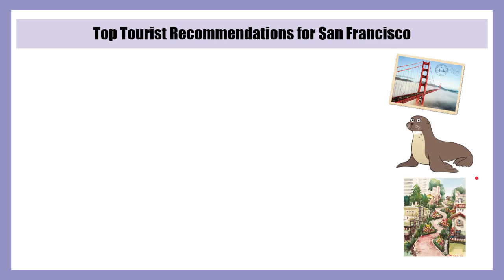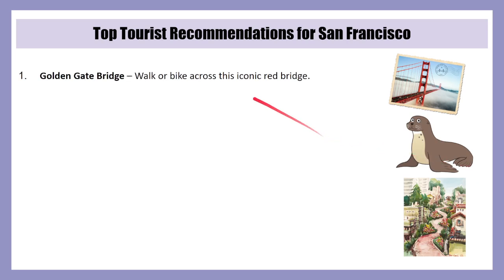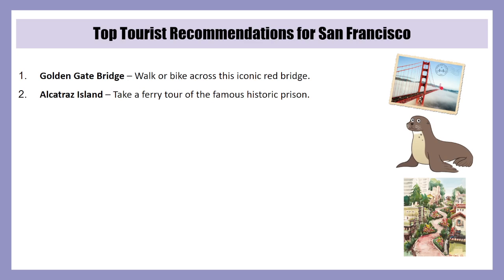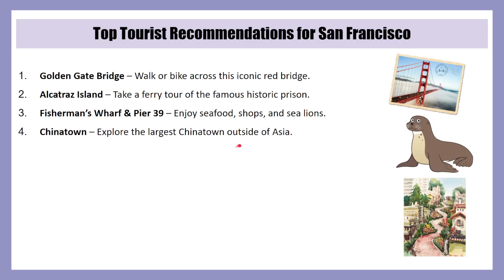Okay, so here are some tourist recommendations for San Francisco. The Golden Gate Bridge. Walk or bike across this iconic red bridge. Alcatraz Island. Take a ferry tour of the famous historic prison. Fisherman's Wharf and Pier 39. Enjoy seafood, shops, and sea lions. Chinatown. Explore the largest Chinatown outside of Asia. Lombard Street. Visit the crookedest street in the world.